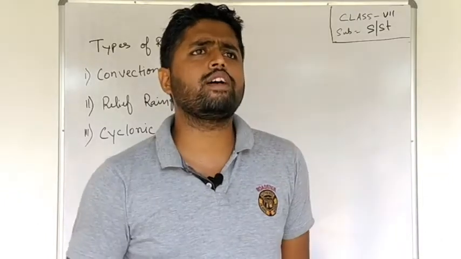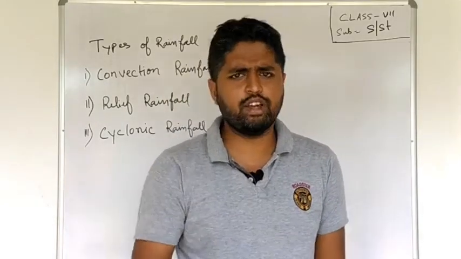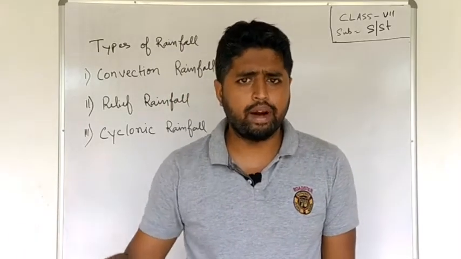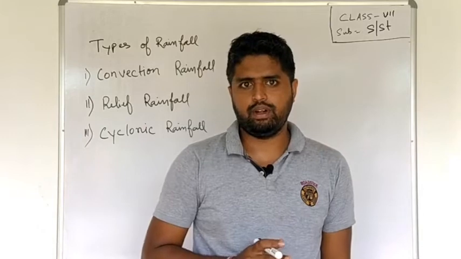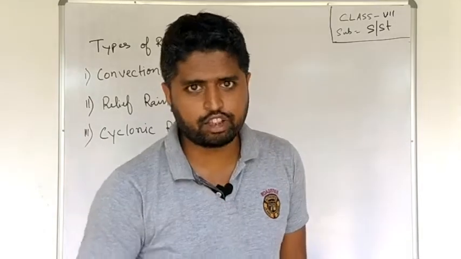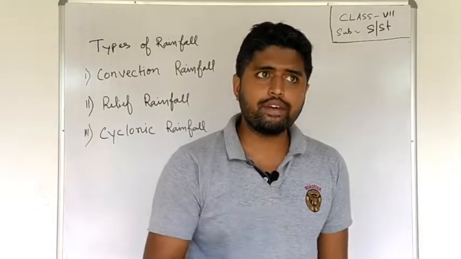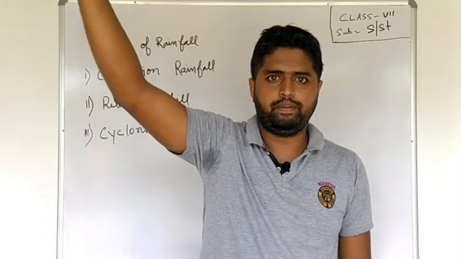As all of us are very familiar, what is rainfall? We receive rainfall day to day, every day or in a gap of days. Rainfall can be termed as a precipitation. So what is precipitation? Whenever water gets heated, it goes up in the air.